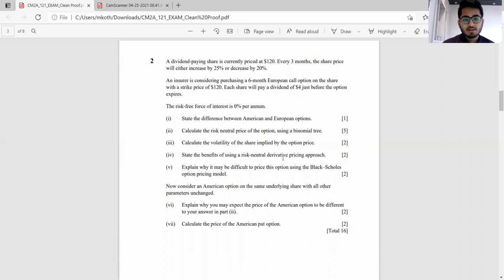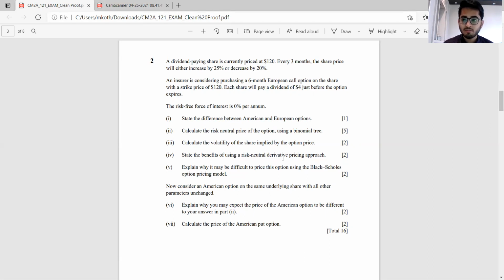Then now we consider an American option on the same underlying share with all other parameters unchanged. Explain why you may expect the price of the American option to be different to your answer in part 2. So as we know that the American option gives us more flexibility as we are able to exercise it before expiry as well. In case of non-dividend paying, we know that it does not make sense to exercise a call option early.